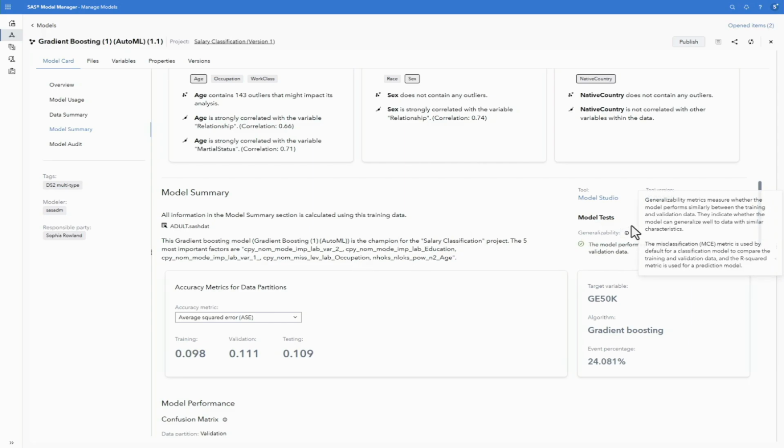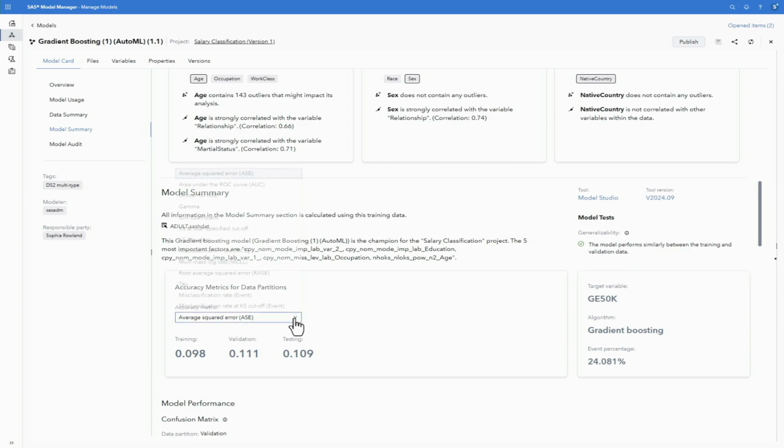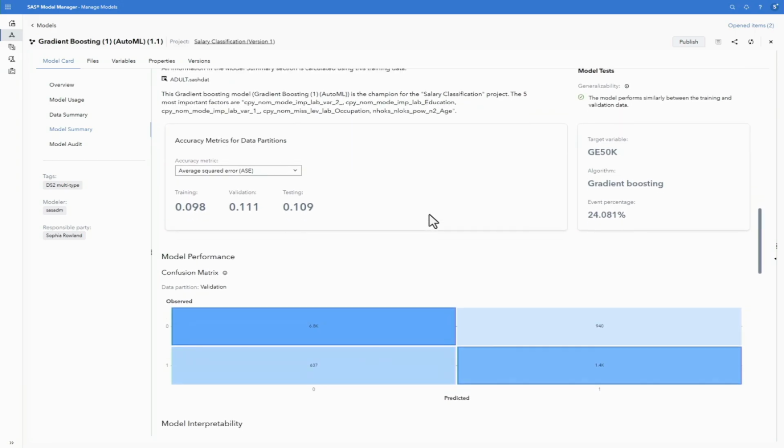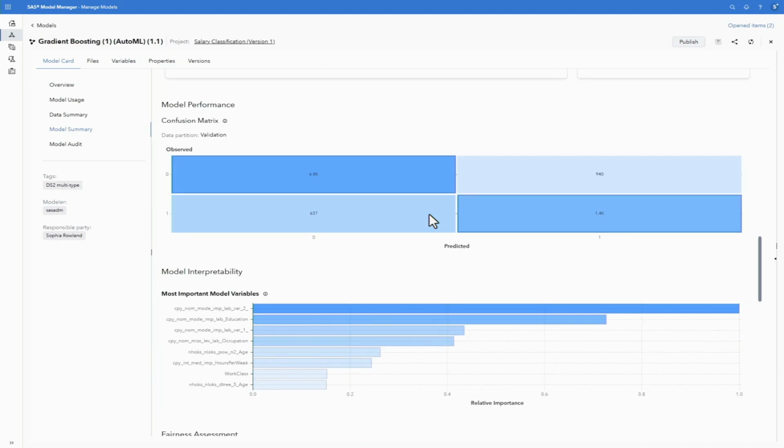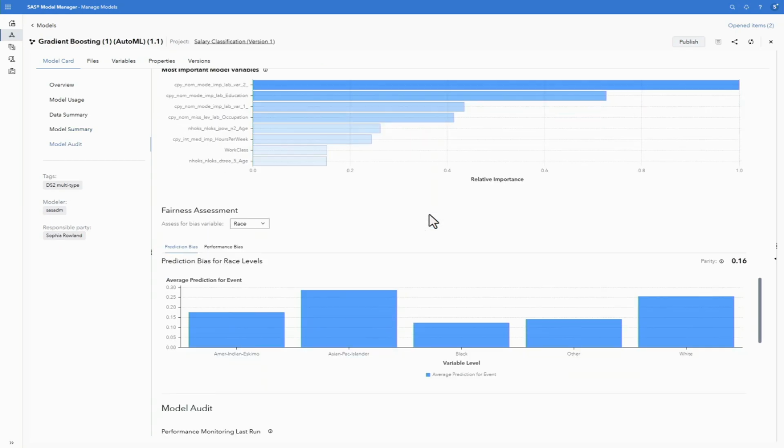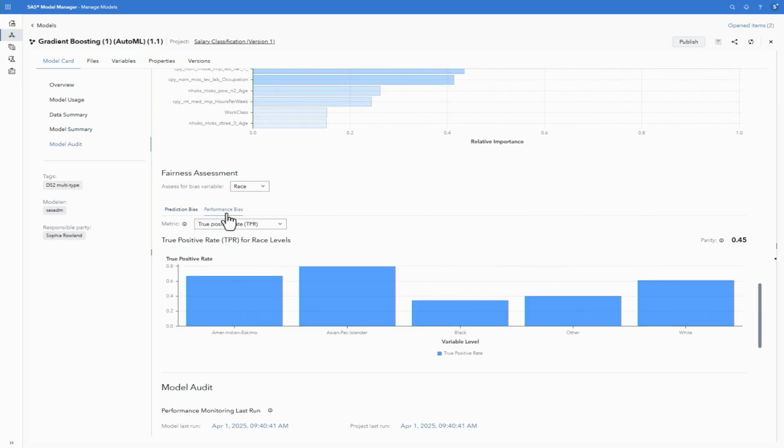We also have a lot of different metrics here for that model's performance across the various different training, testing, and validation sets. You can see it's very interactive. Here is a confusion matrix as well as some model interpretability, so you can see how the model was performing or which variables were most important.